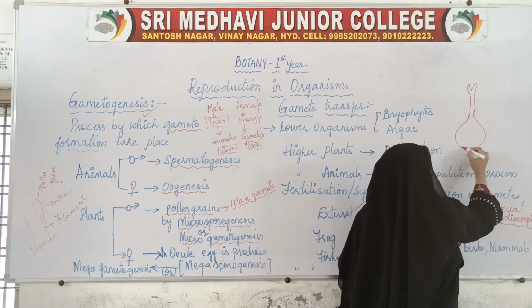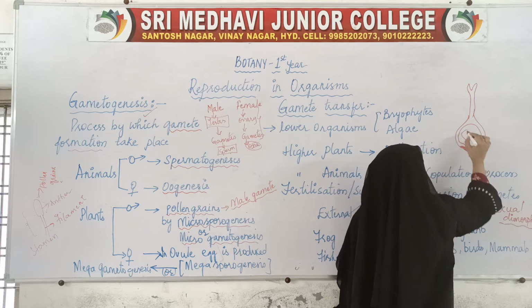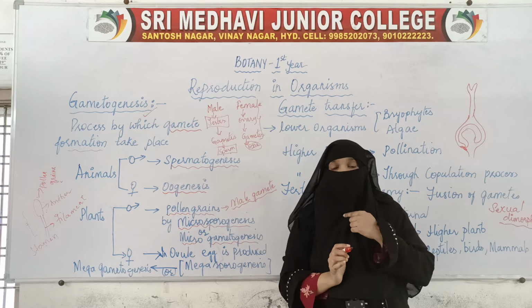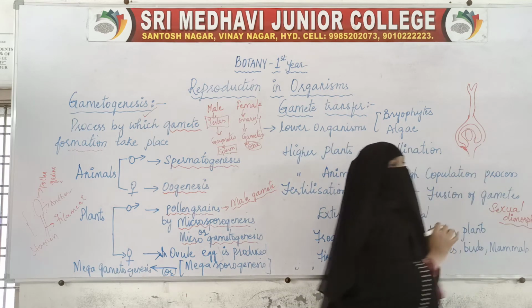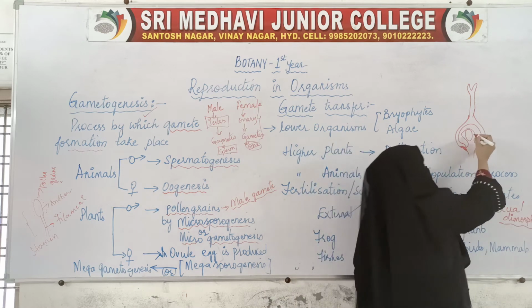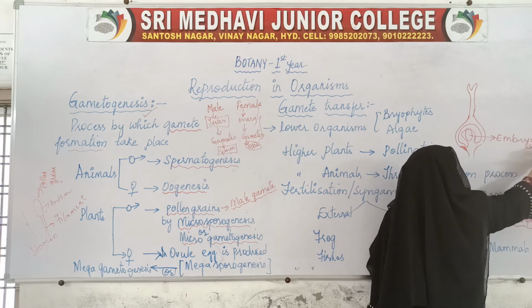Inside this ovary, on this cushion-like structure, the ovule will be present. And inside that ovule, a structure will be present which is called the embryo sac.